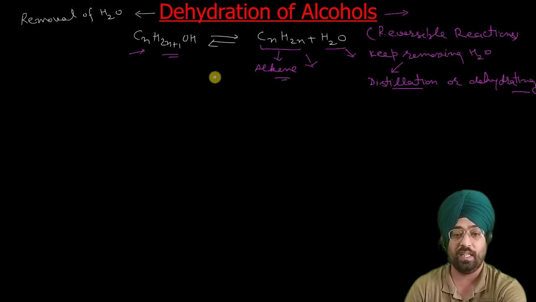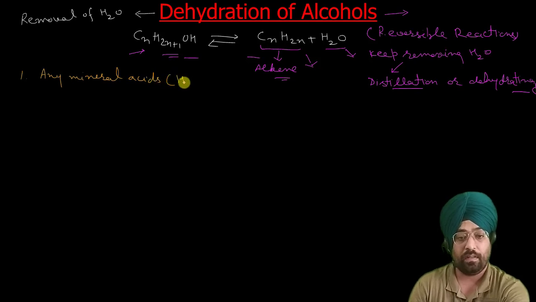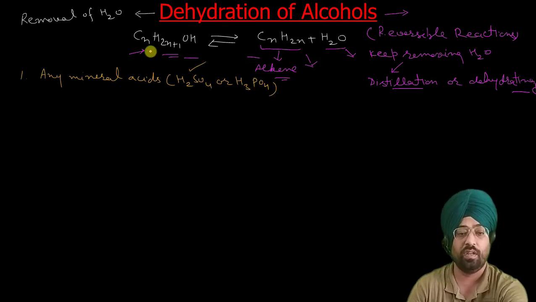Now what are the conditions by which we can carry out this dehydration? This dehydration can be carried out using any mineral acid, generally sulfuric acid or phosphoric acid. These are the generally used, and sulfuric acid is generally used for dehydrating these alcohols.